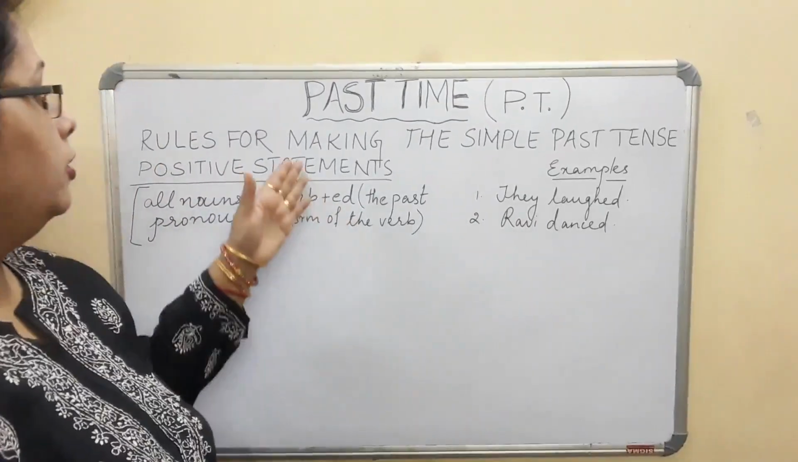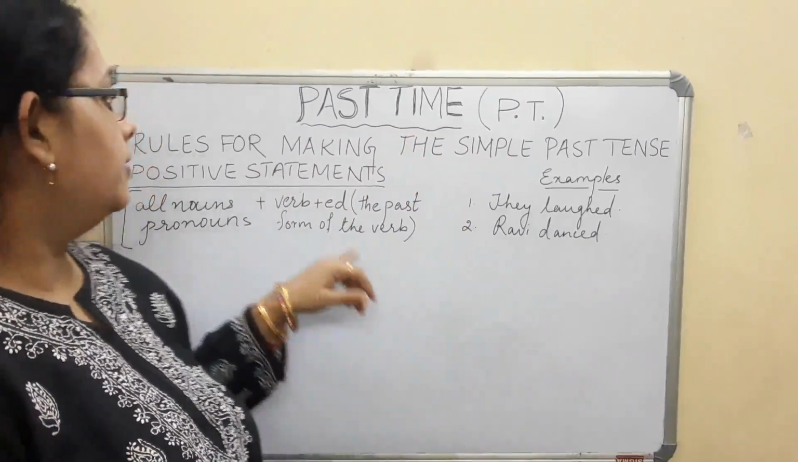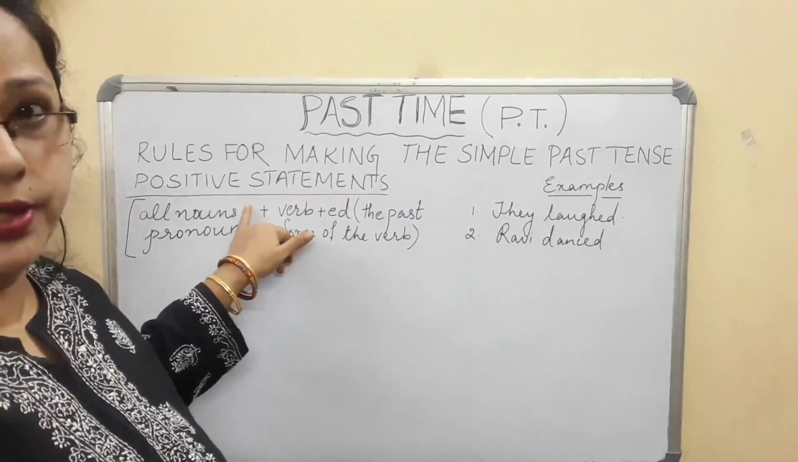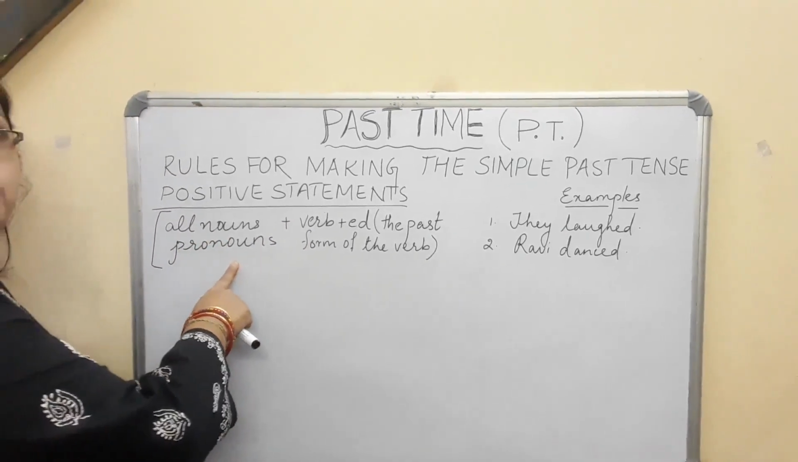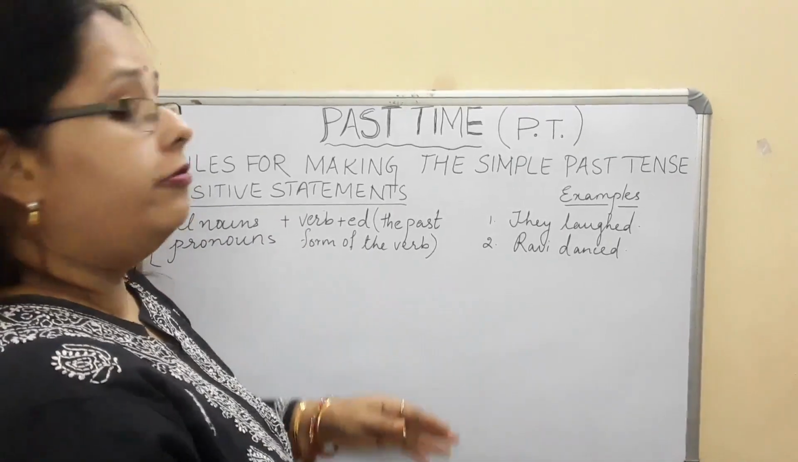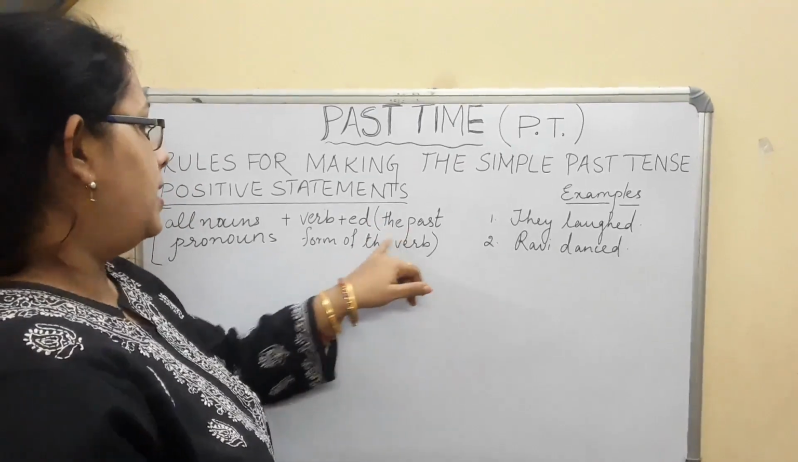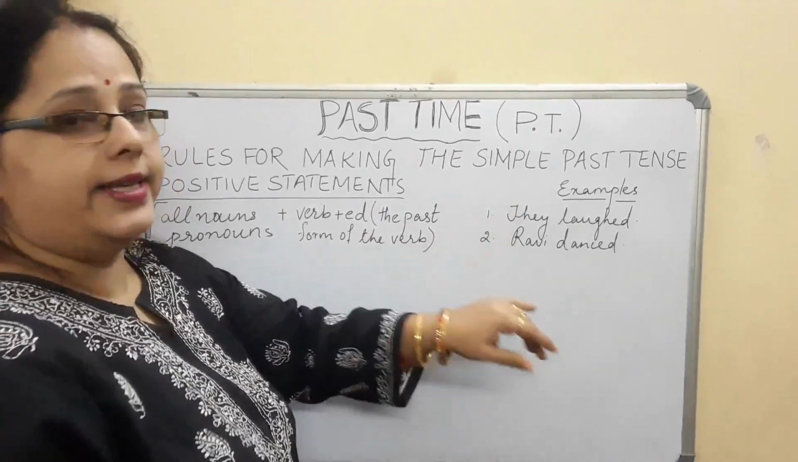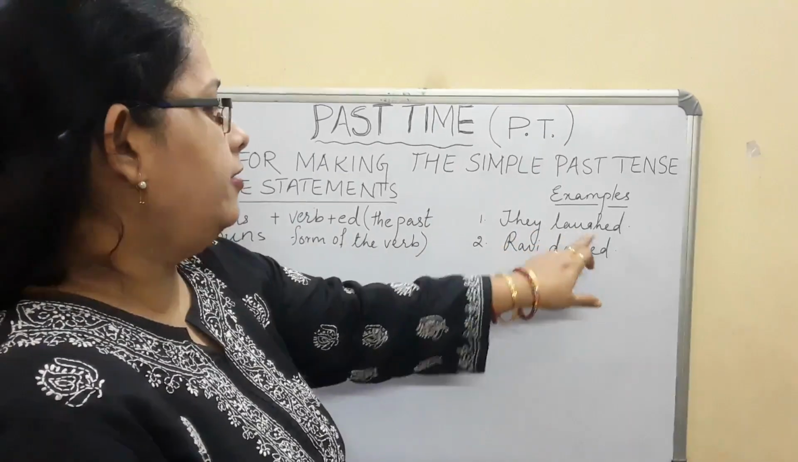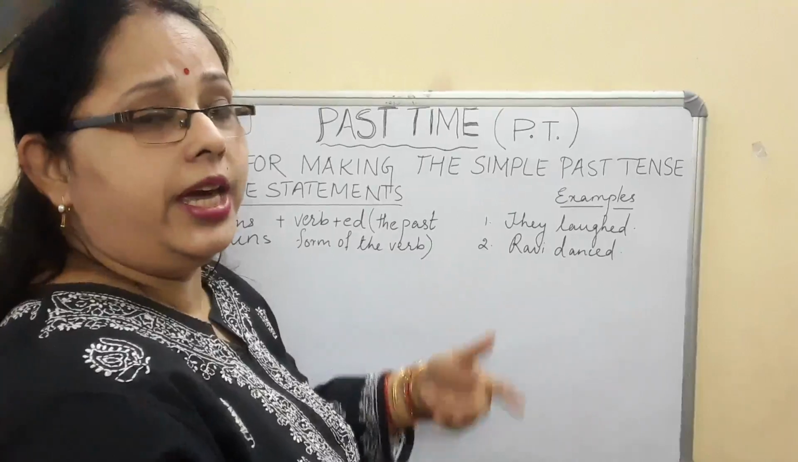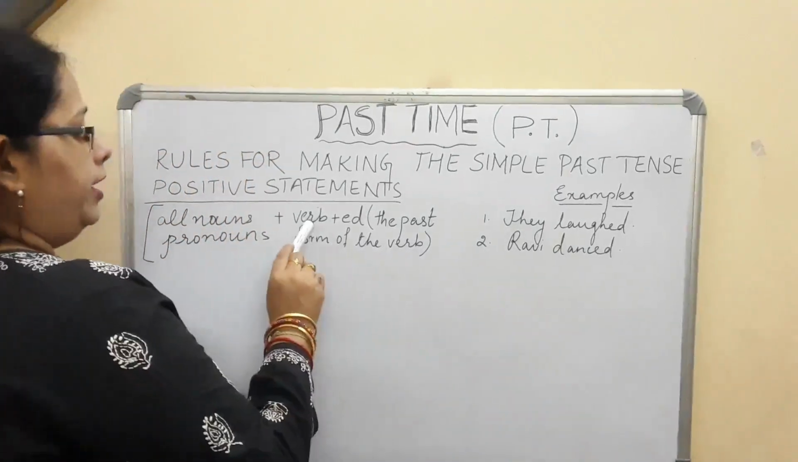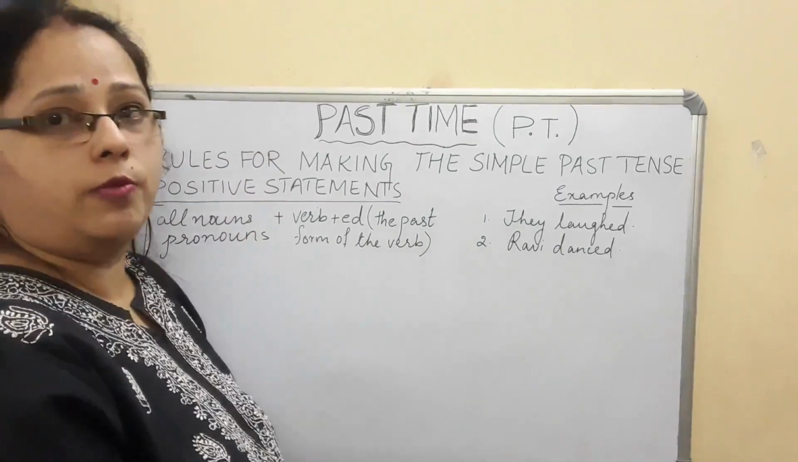Now let us see what the rules are for making the simple past tense. The first is regarding positive statements. When we are using positive statements, we can use it for all nouns and pronouns: noun or pronoun plus verb plus ed, that is, the past form of the verb. Examples: they laughed, Ravi danced, it rained, they came. That means the verb is always in the past form.